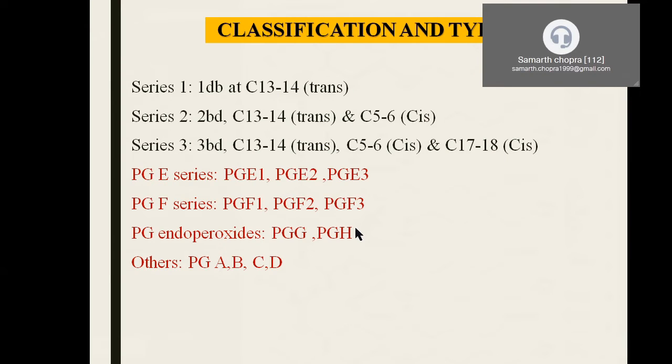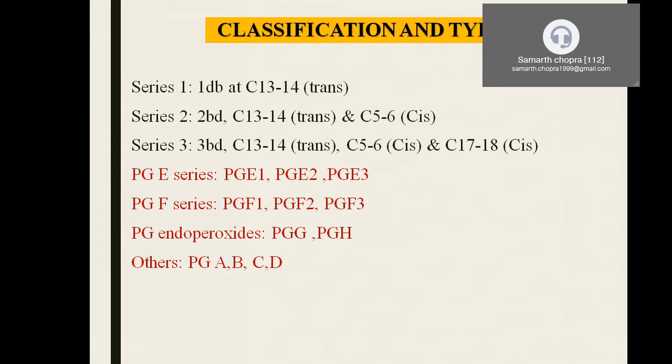Now coming to the different classification and types. Depending upon the number of double bonds, they are classified into series 1, series 2 and series 3. Series 1, as the name indicates, contains one double bond at carbon 13 and 14, as I showed you in the general structure. This double bond is trans in nature. What do you mean by trans fatty acid? If the functional groups are present on the opposite side of the double bond, we call it trans. Cis fatty acids mean they are present on the same side of the double bond.